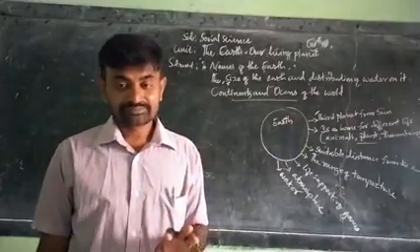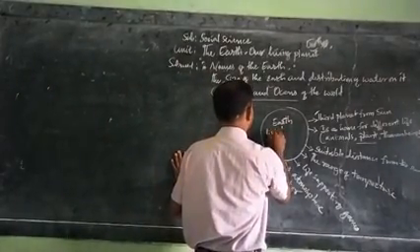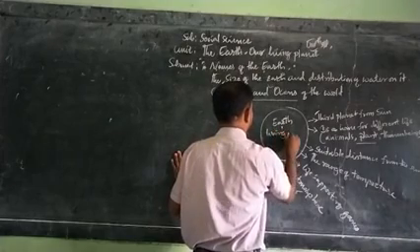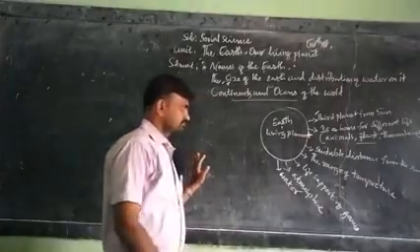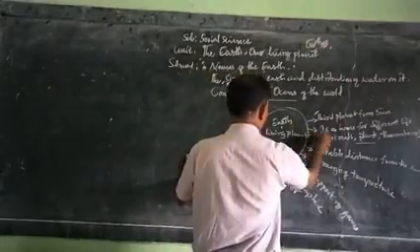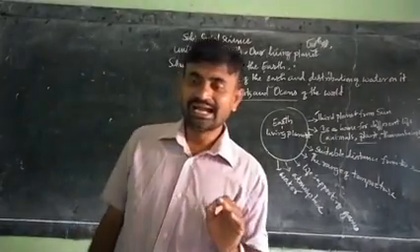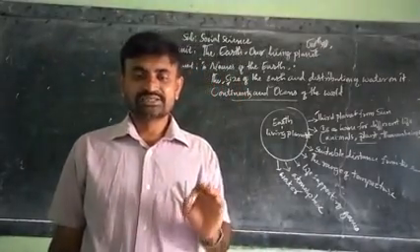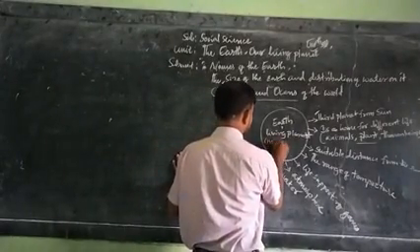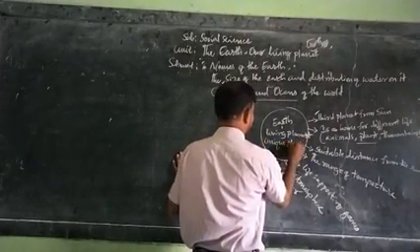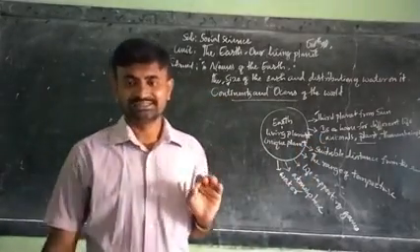Some of them: living planet, Jivanta Graha. And another one is unique planet. See, this is another name for Earth.